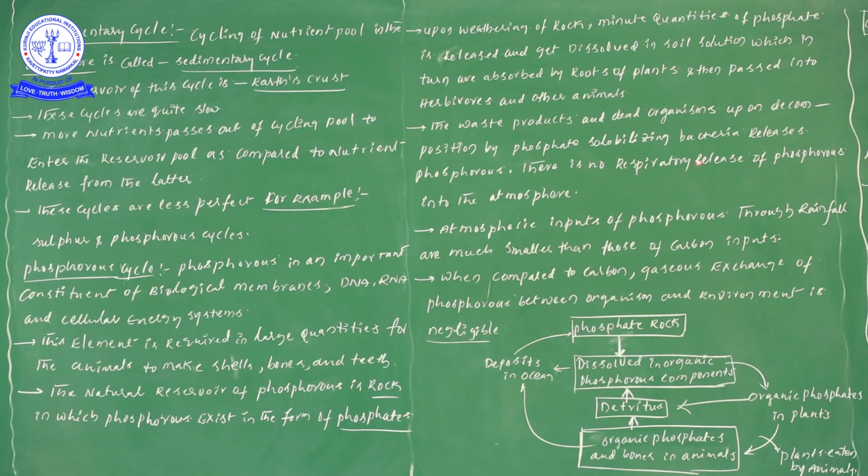There is no respiratory release of phosphorus into the atmosphere. So this point is also important regarding the NEET examination. Why? Because in the previous video, in the carbon cycle, we have seen the respiratory release of carbon dioxide. But in the phosphorus cycle, phosphorus will not be released into the atmosphere by respiratory activities. So this point is very, very important.